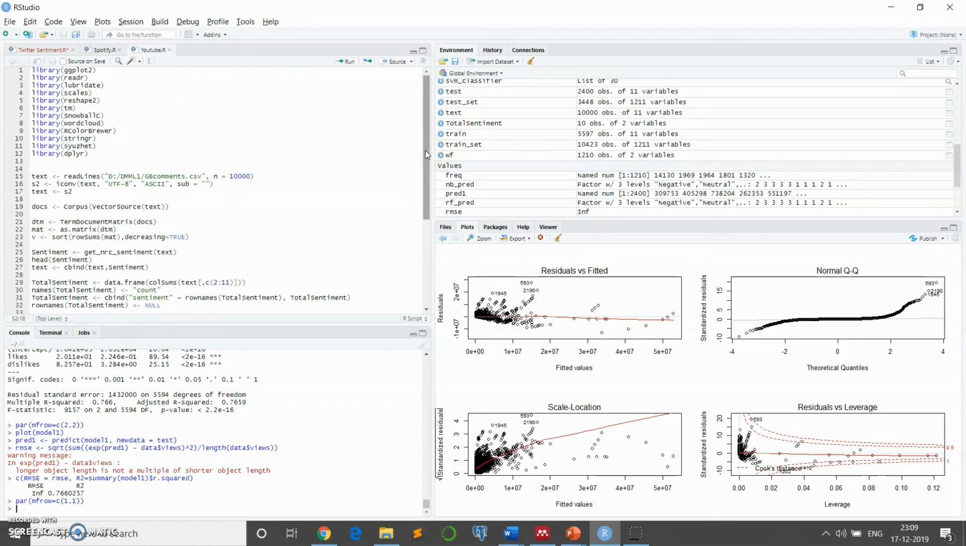So with this, I conclude the analysis of sentiment analysis using social media sites, that's Twitter and YouTube, and music, that's Spotify. Thank you.